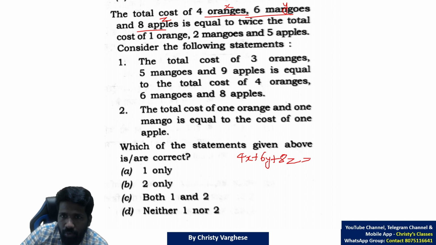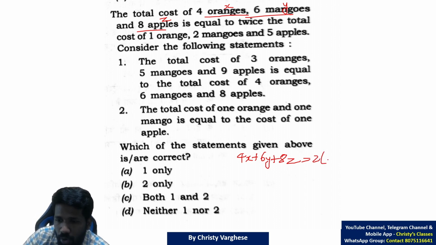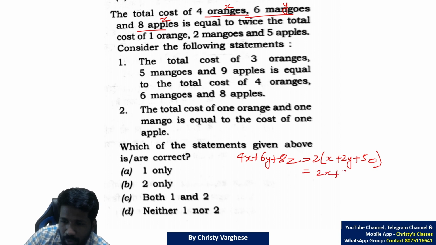That is equal to, on the right hand side, twice the total of 1 orange, that is x, 2 mangoes, that is 2y, and 5 apples, that is 5z. So you can simplify it by opening up the brackets: 2x plus 4y plus 10z. Left hand side, 4x plus 6y plus 8z.